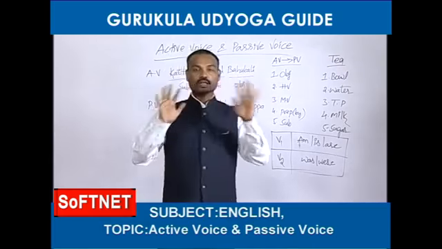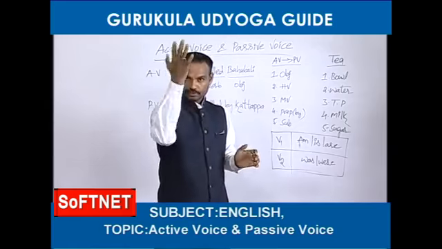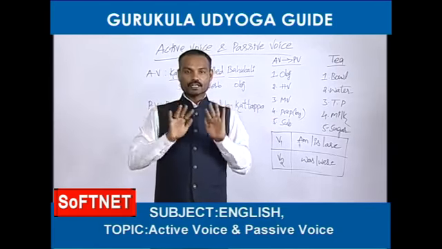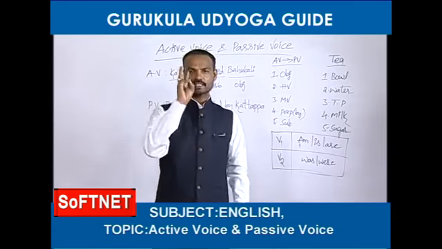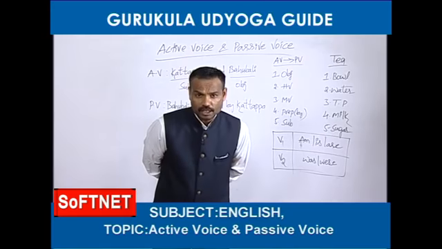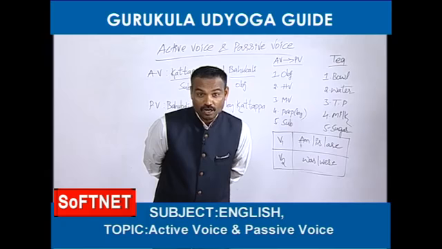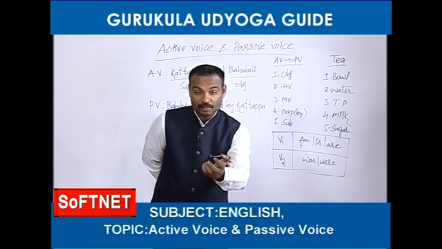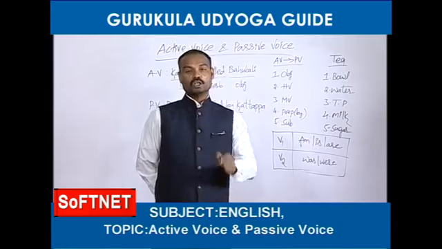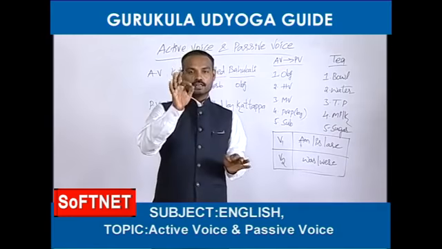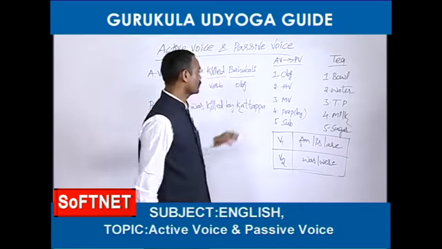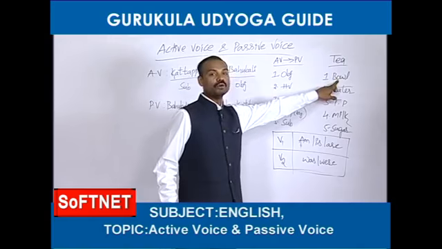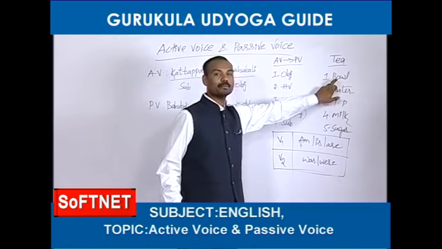See friends, come on, let's count now. What items are required for preparation of tea? First, what do we need? Do we need milk or water? No, first we need a bowl. How can you prepare tea with water and milk? First we need a bowl. So for preparation of tea, the first item is a bowl. We need one bowl.